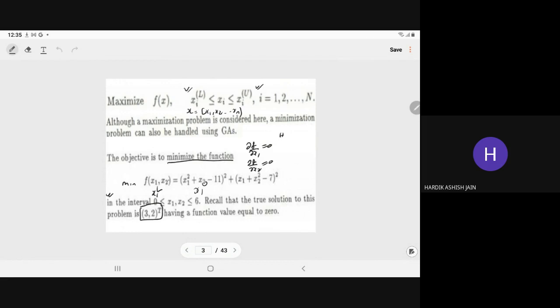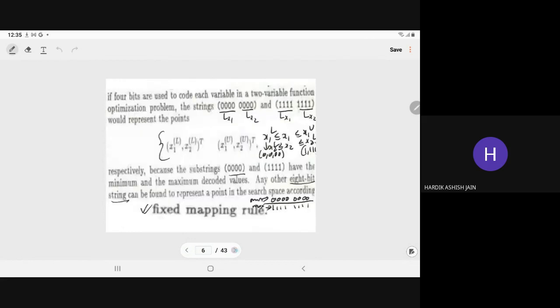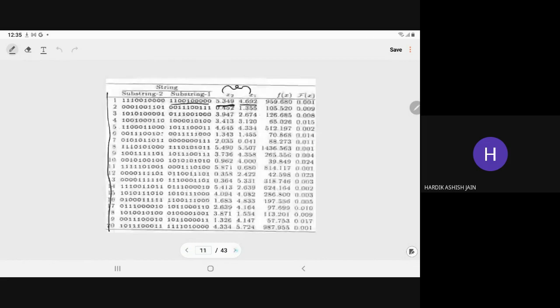If you put the value of x1, x2, you will get the small f, and small f is equal to 959.680.